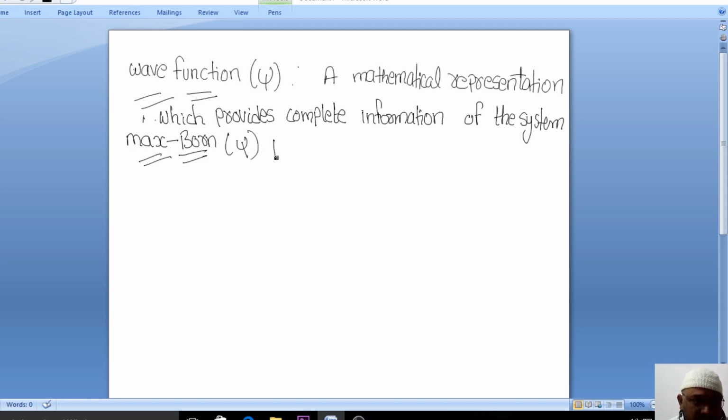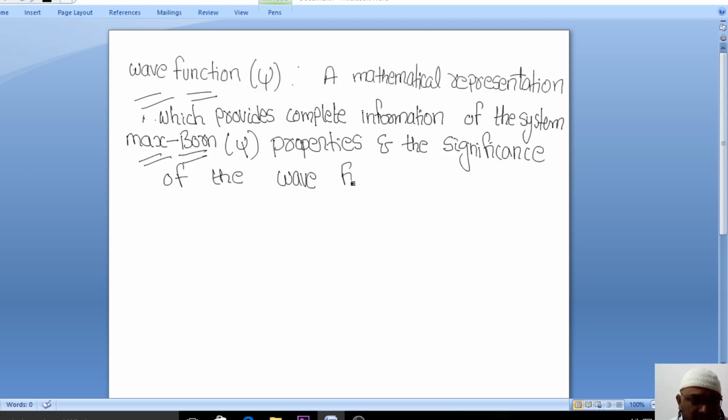Now we need to understand the important properties and the significance of the wave function. Why are you studying this? We need to understand the character of that wave.